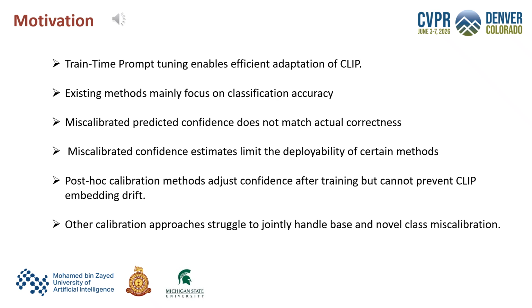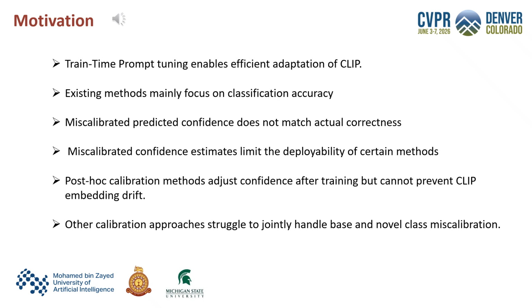However, most existing methods mainly focus on classification accuracy. In real-world applications, accuracy alone is not enough. A model must also know how confident it should be. If a model gives high confidence to wrong predictions, it becomes risky in areas such as medical imaging, autonomous systems, and safety-critical AI. Therefore, the model's predicted confidence should equal the true likelihood, or model predicted accuracy. This will ensure that the model's predicted confidence is calibrated.